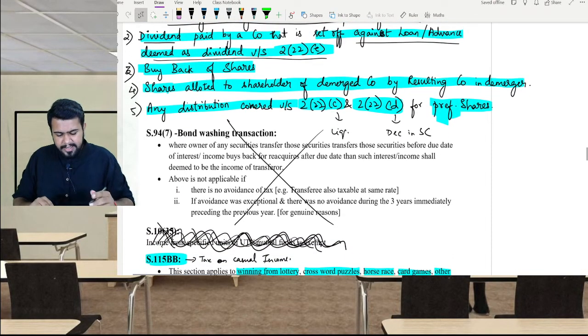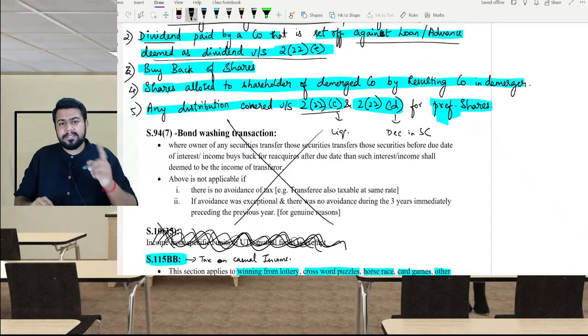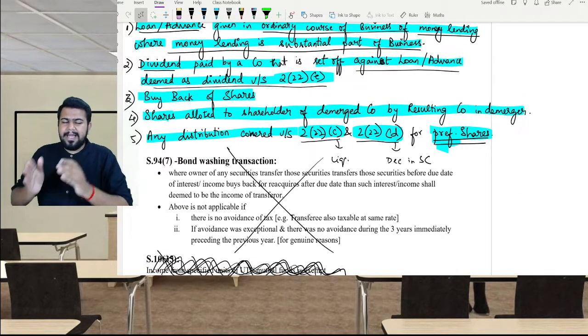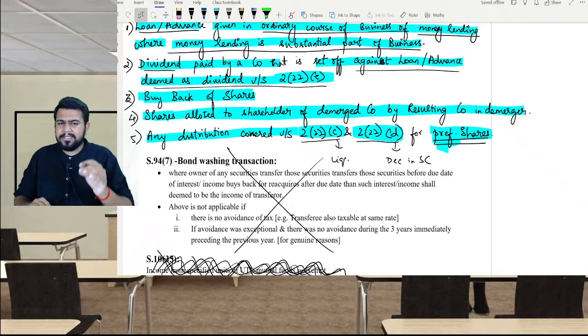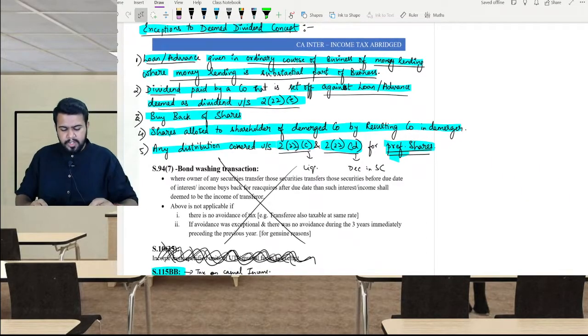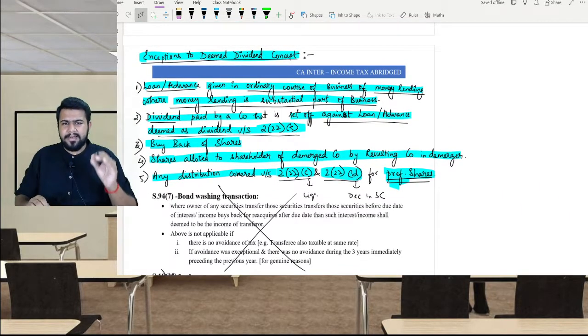Next, any distribution covered under section 222C, that is liquidation, and 222D, that is decrease of share capital, for preference shareholders. Section 222C and 222D only apply to equity shareholders. They do not apply to preference shareholders. You get my point? So this was all about dividend income.